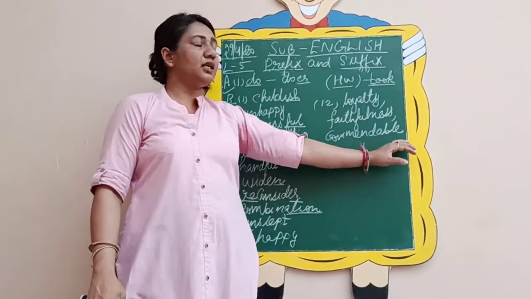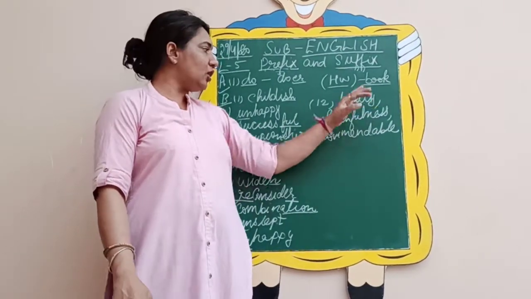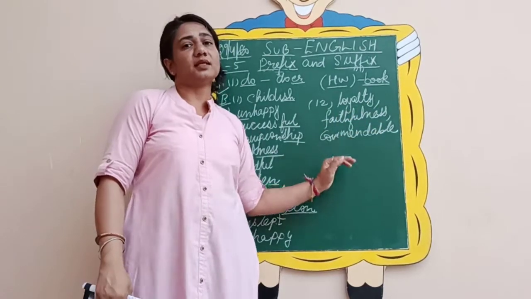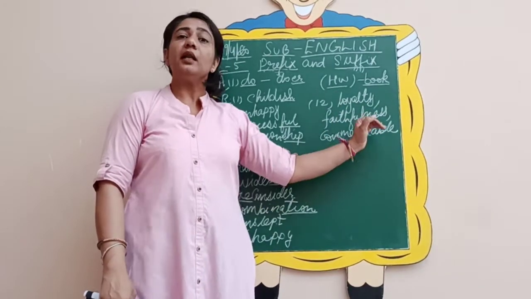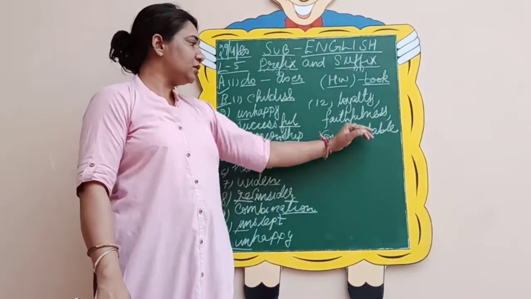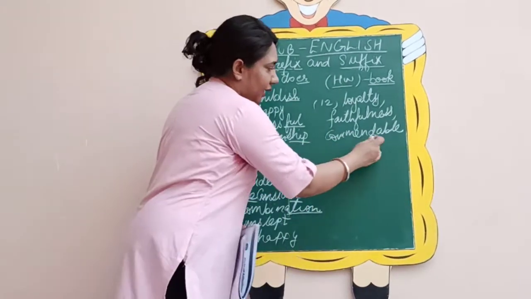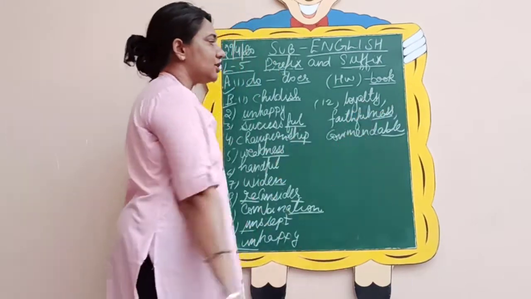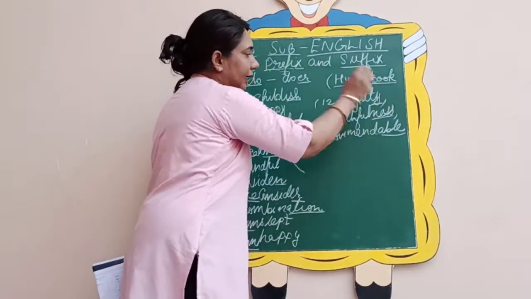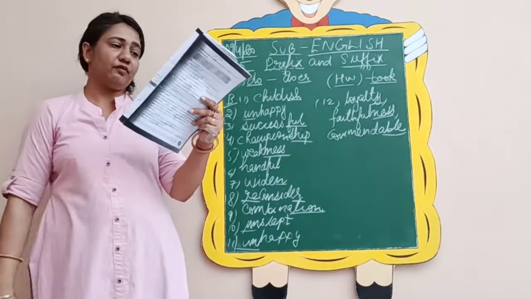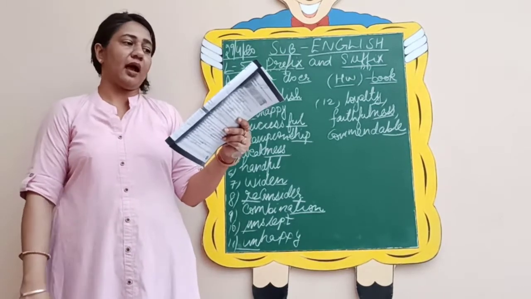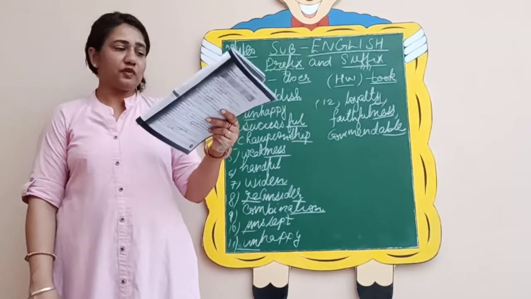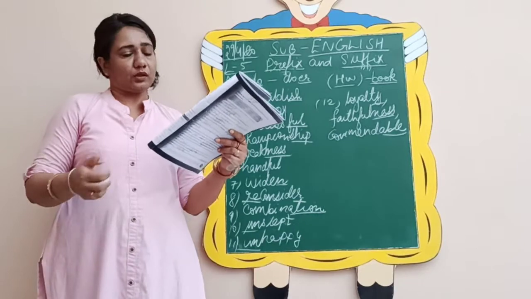So commendable is your praiseworthy. His loyalty and his faithfulness are praiseworthy, that are commendable. So this way you will change. Commendable is your suffix, faithfulness is your suffix, loyalty y is your suffix here. So this way we have changed the part of speech and the exercise is also complete.